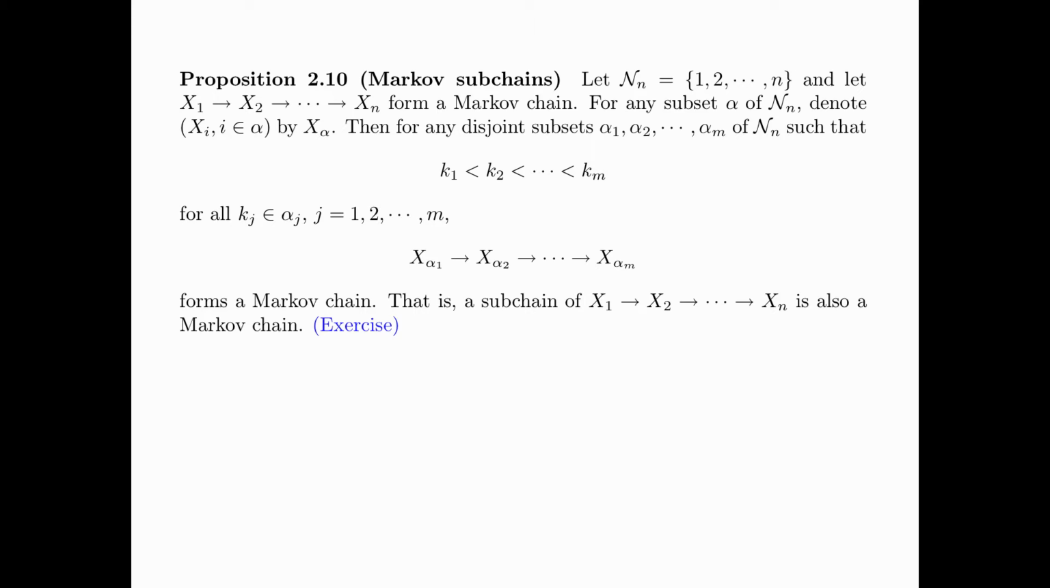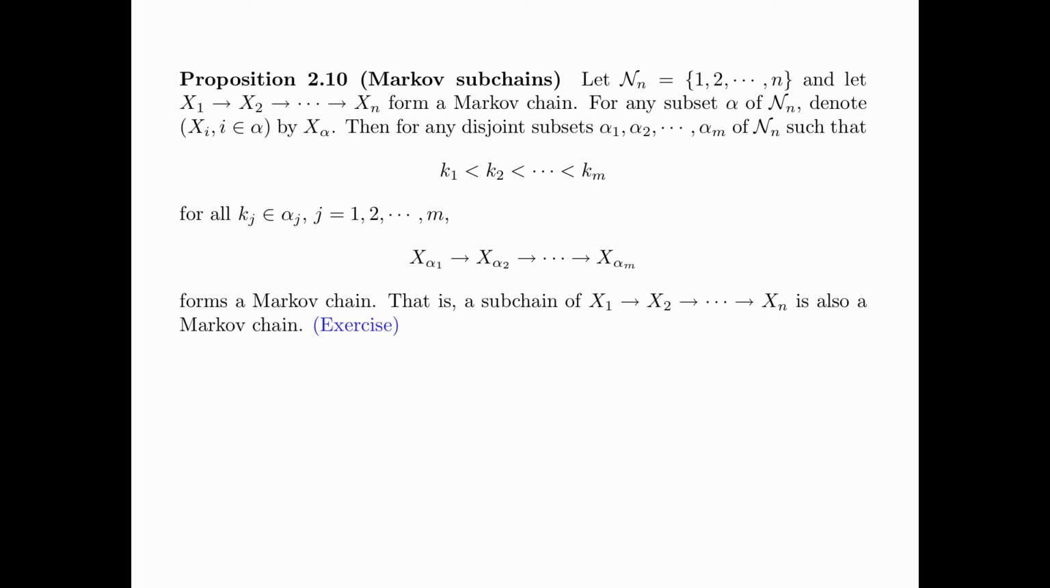Proposition 2.10 is about Markov subchains. This proposition looks a little complicated, but in fact the idea is very simple. Let N_n be the index set containing the integers 1, 2 up to n, and we let X1, X2 up to Xn form a Markov chain. For any subset alpha of the index set, denote the collection of random variables Xi, i in alpha, by X_alpha.